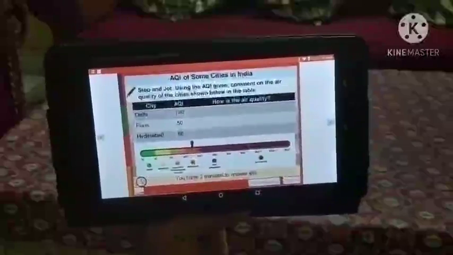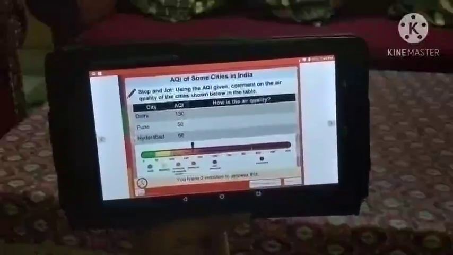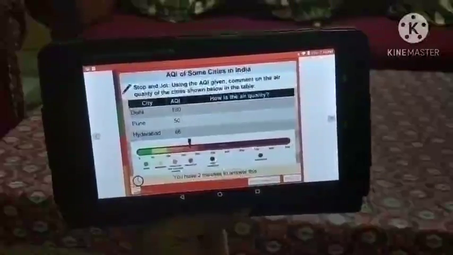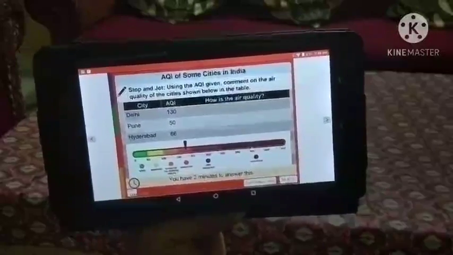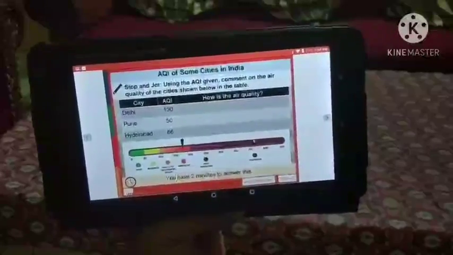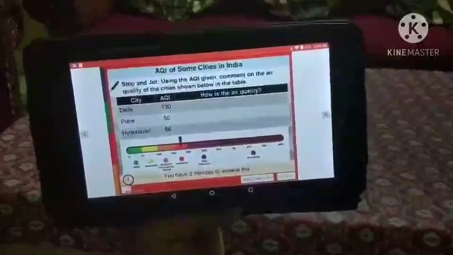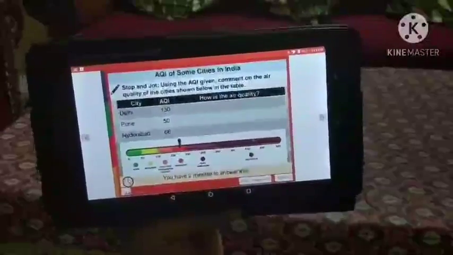Let us look at the AQI of some cities in India. Delhi has AQI 130, Pune has AQI 50 and Hyderabad has AQI 66.